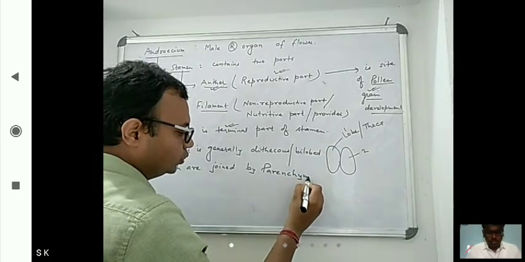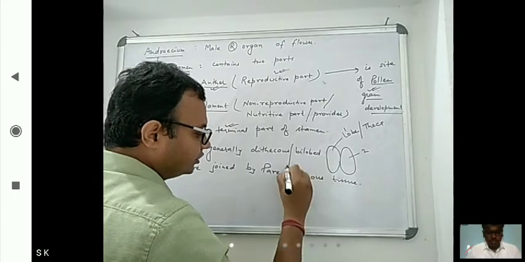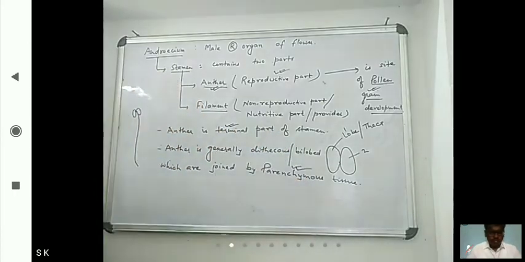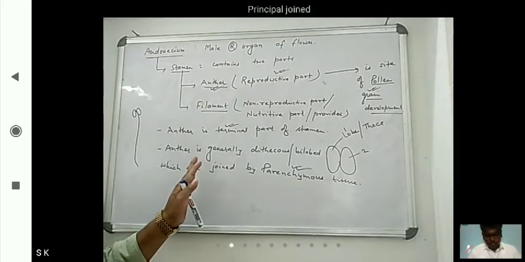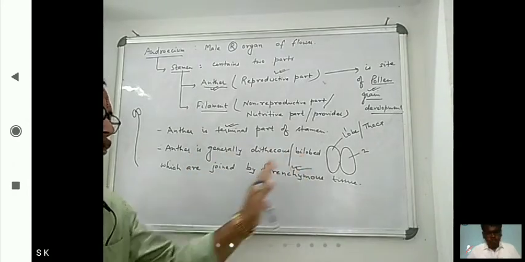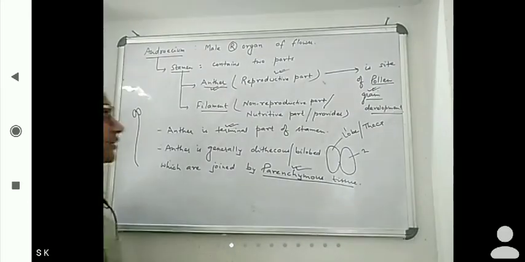Parenchymatous tissue. Here you have to give attention to parenchymatous tissue. So anther is generally dithecous or bilobed, which are joined by parenchymatous tissue. Okay, you have to remember this.